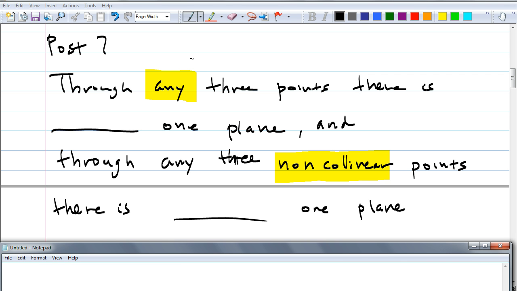So what word do you think will go in there so that this statement will be true? Through any 3 points, there is something, 1 point. It could be one or a million, right? Or infinitely many. How many people agree with that? How many people have that one? You are correct. It is at least.